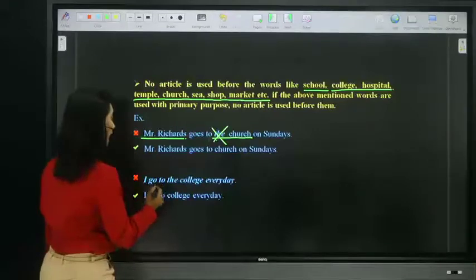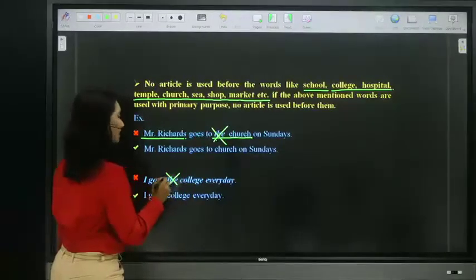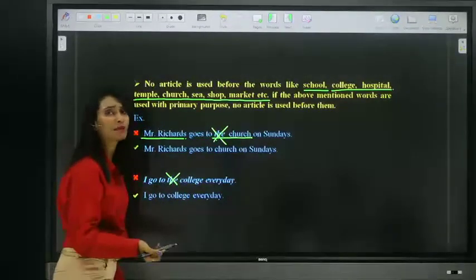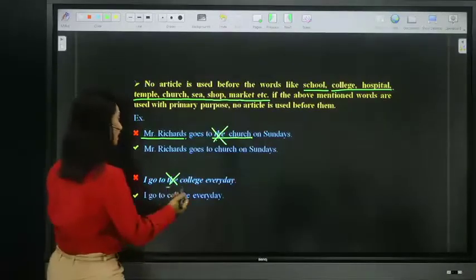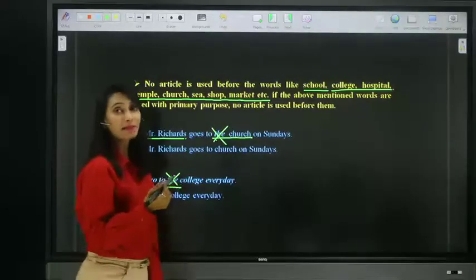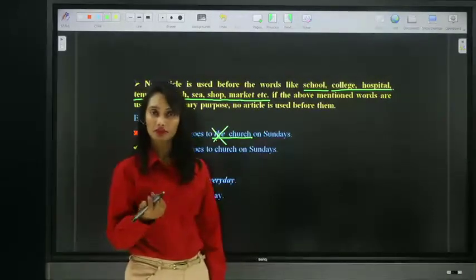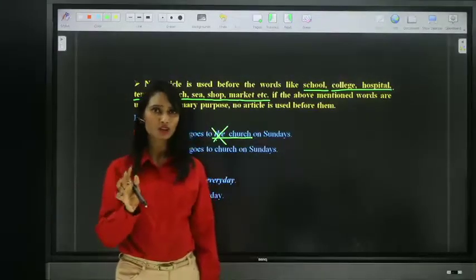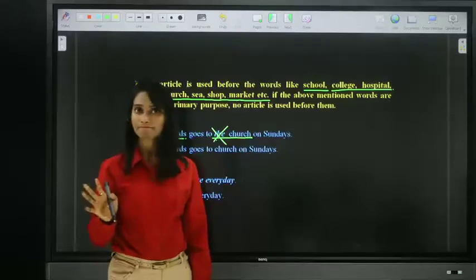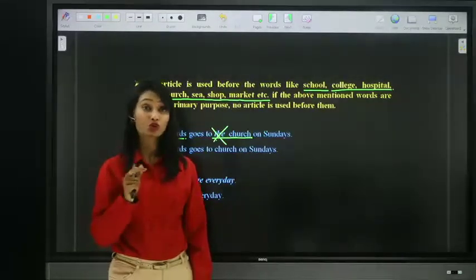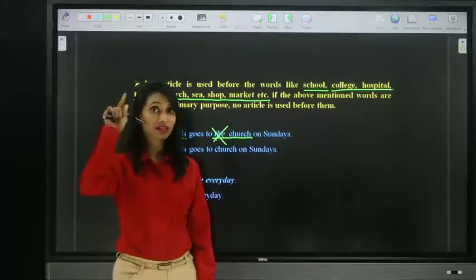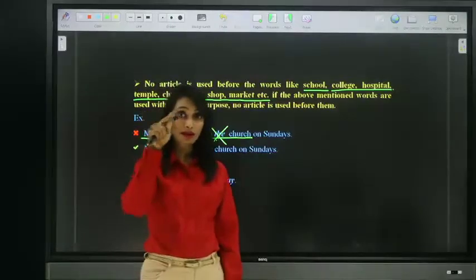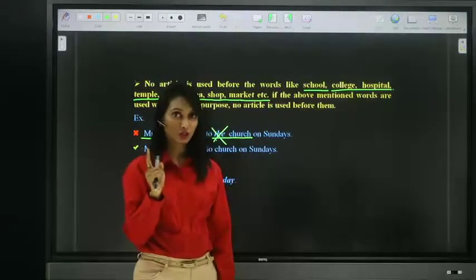Look at this. I go to the college every day. Going to college is your primary purpose. You cannot say the college. You cannot say I am going to the office. I go to office every day, because office is your primary purpose, not secondary purpose.